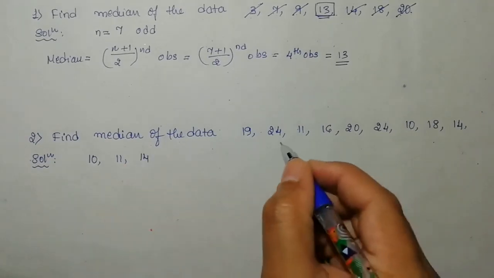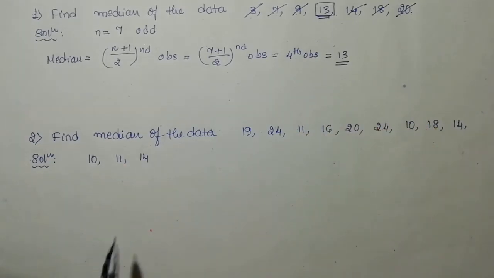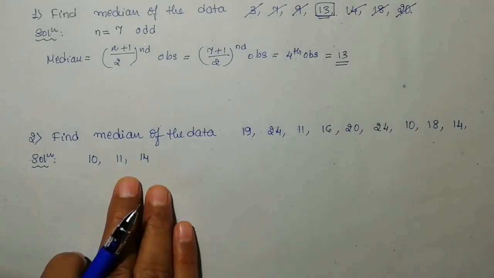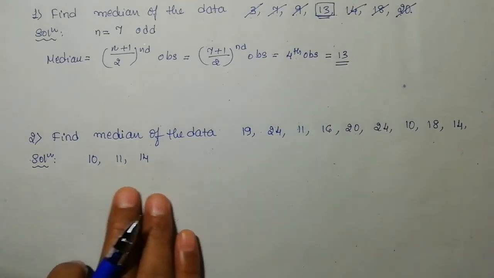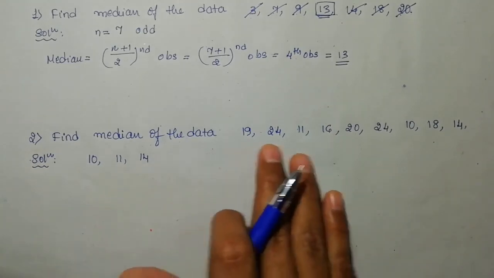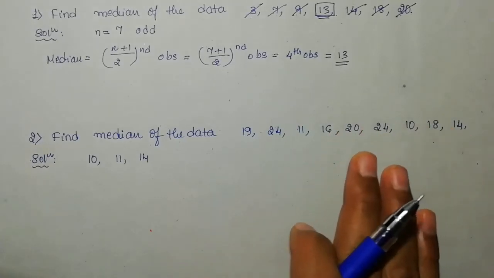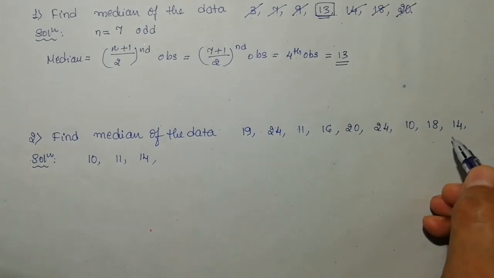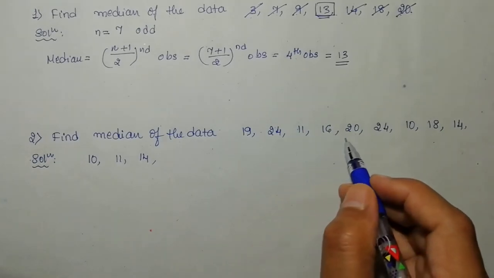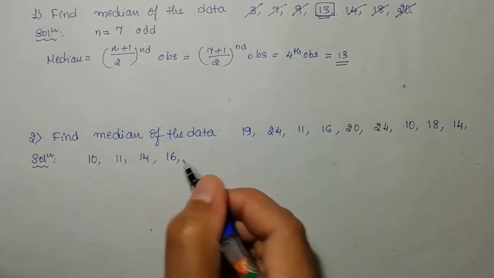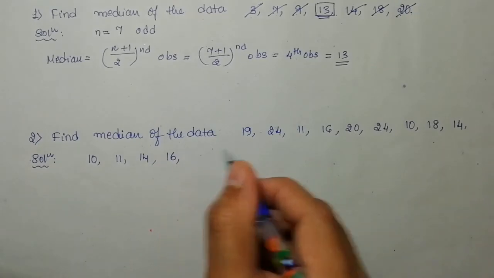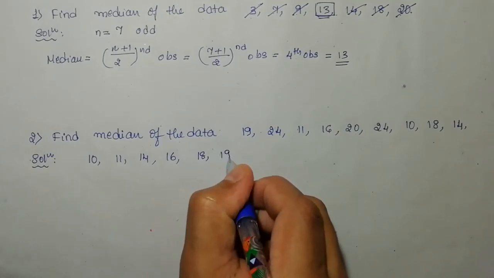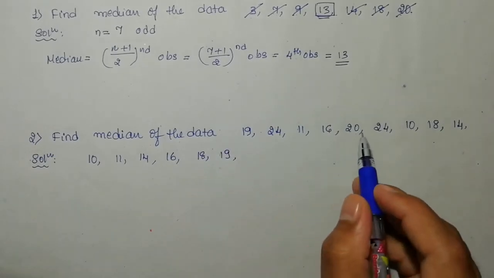You need to write the numbers that are present here. Don't insert new numbers. 13 is not present, so don't write 13 here. Likewise, 12 is absent here, so I have not written 12. You arrange the same numbers in ascending order. 14. After 14, the next highest number is 16. After 16, 18 is present, and after 18 you write 19, and then 20.